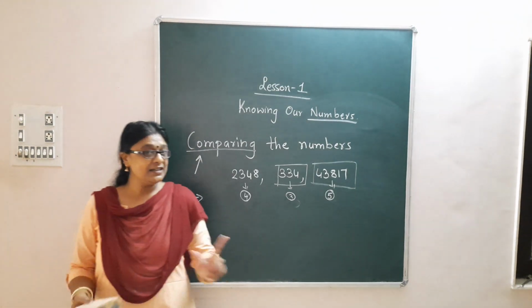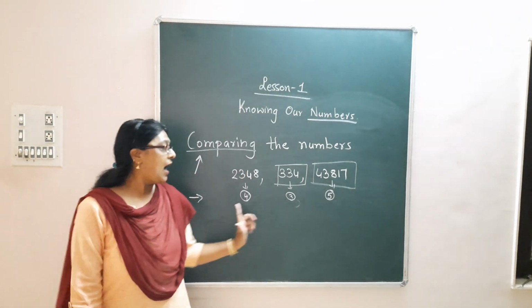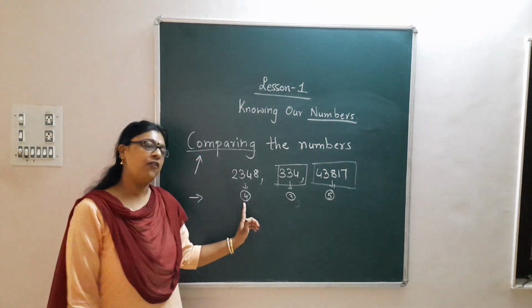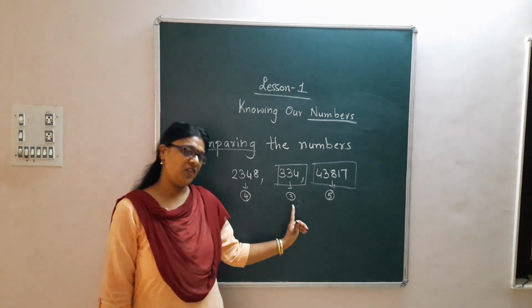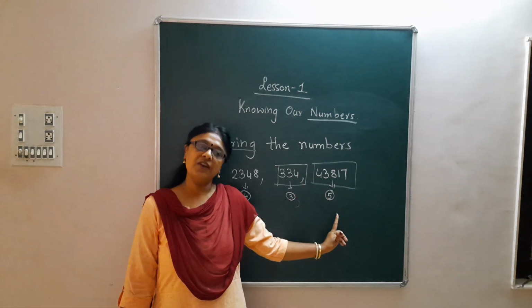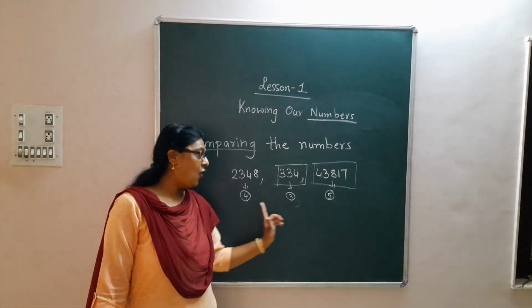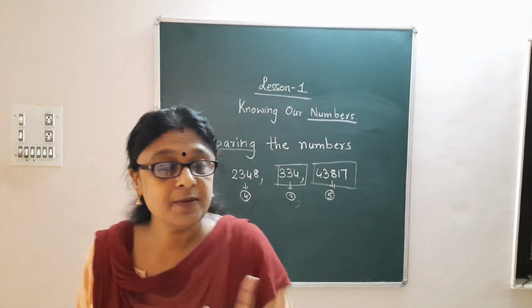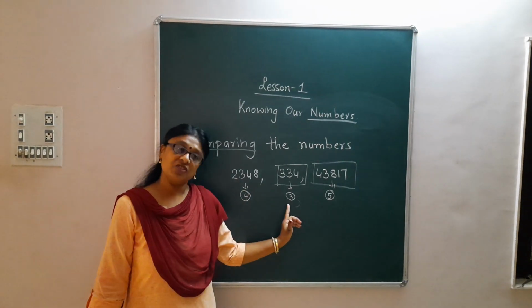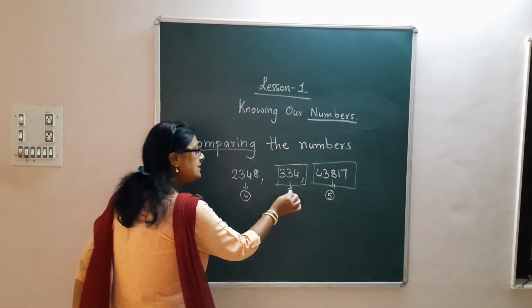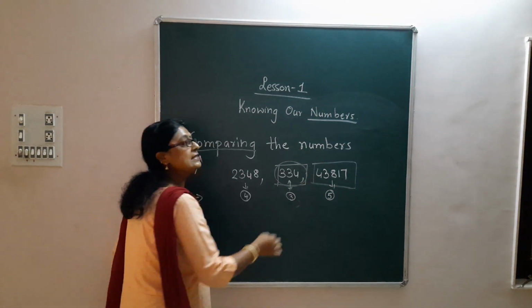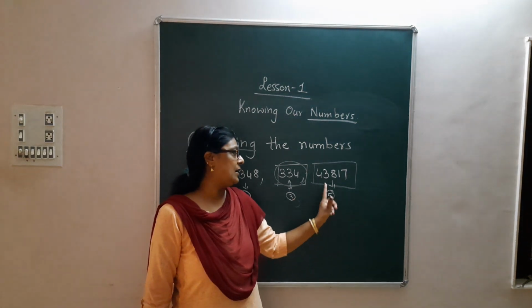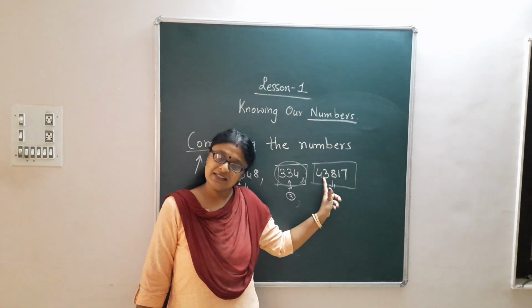Did it come to your mind how we made a decision? This is a 4-digit number, this is a 3-digit number, and this is a 5-digit number. So from 4, 3 and 5, which is the smaller number? 3 is the smaller, so this number is the smallest number. And the 5-digit number is the greatest number.